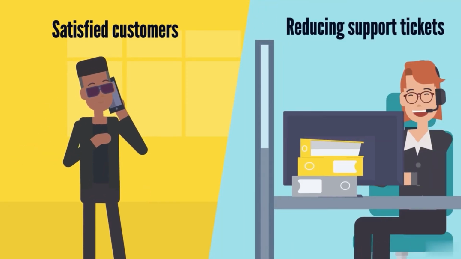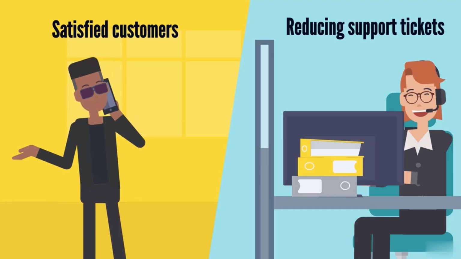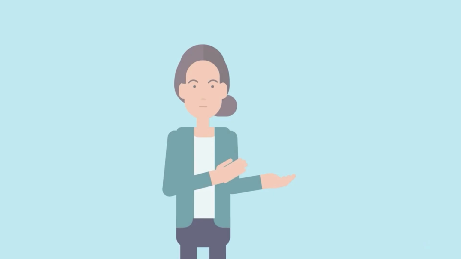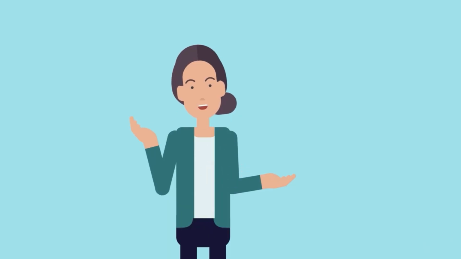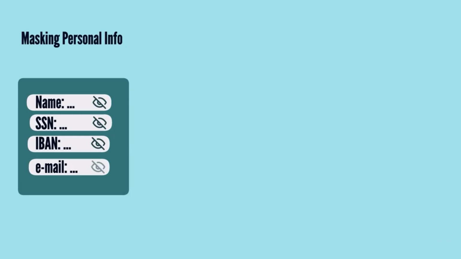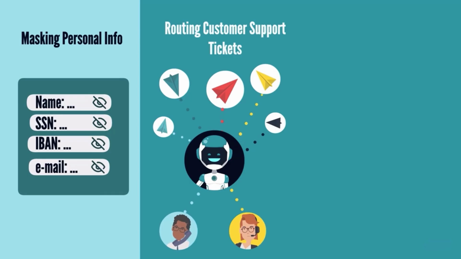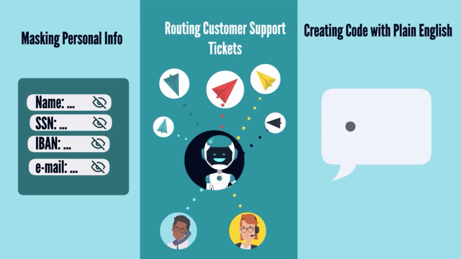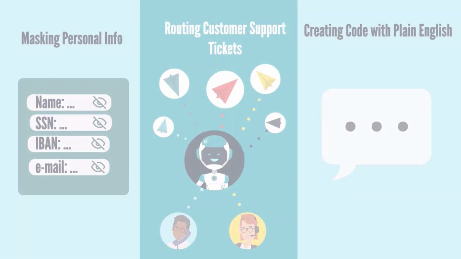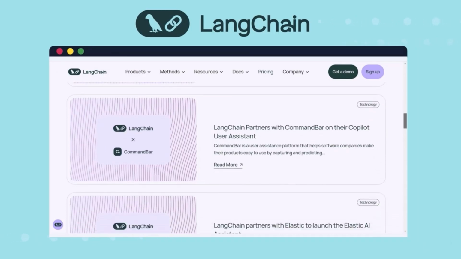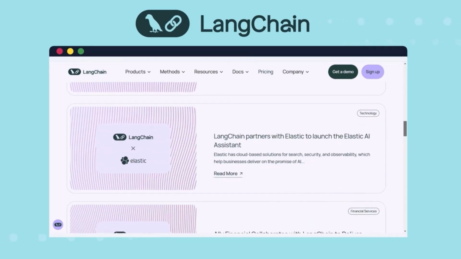This has the added benefit of reducing the support team's workload as they now handle fewer support tickets and customer issues. All right, we considered 3 intriguing use cases: masking personally identifiable information, routing customer support tickets efficiently, and creating code using only plain English. But the applications don't end here. You're welcome to explore LangChain's website for inspiration, discover real-life examples, and brainstorm your own unique use cases.